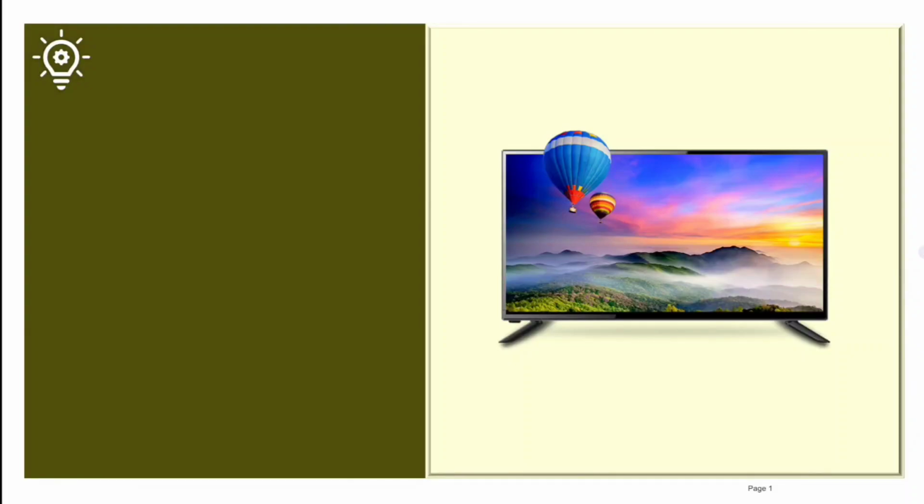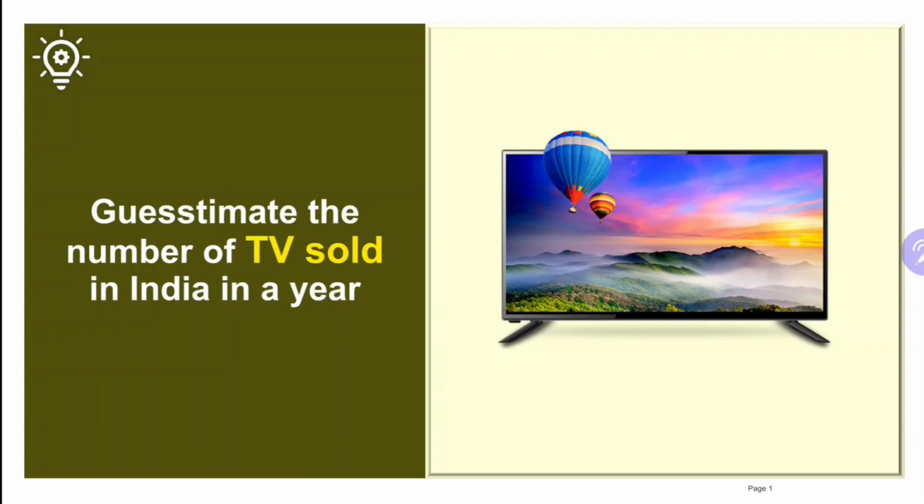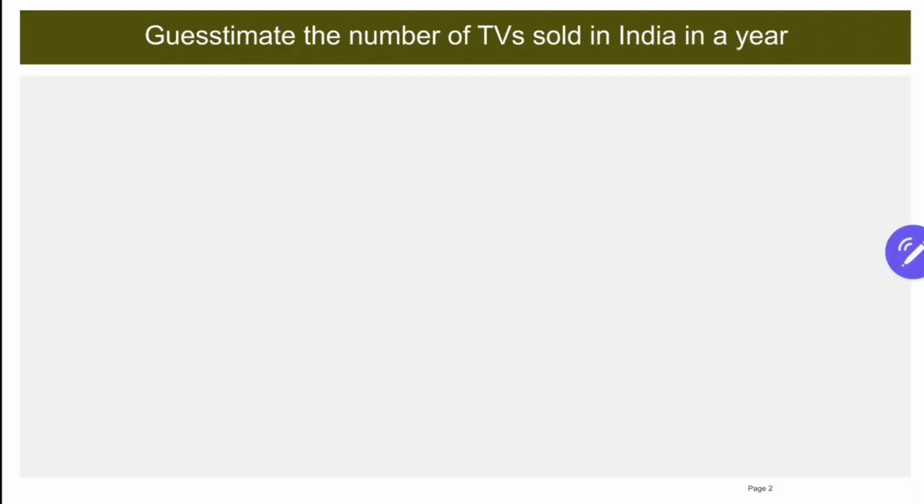Hello everyone. So in this video we are going to do a guesstimate on finding out the number of TVs sold in India in a year. We are already given the geography as well as the time frame. So we can go ahead, and the assumption that I am taking here is that these are for household purposes. So moving on to the guesstimate, I'll start with the population of India, which is 1400 million.